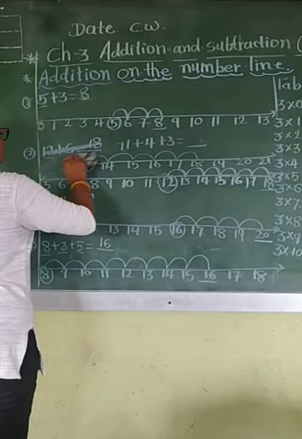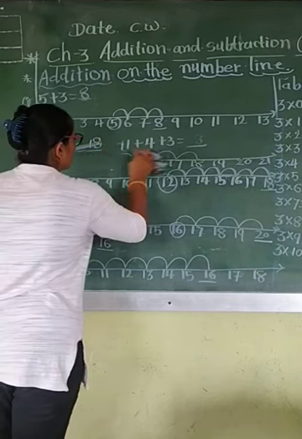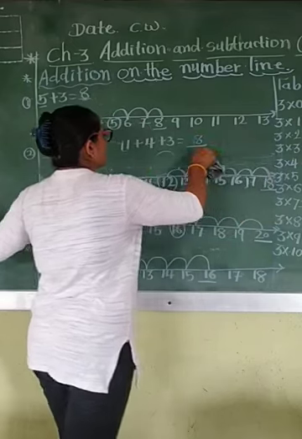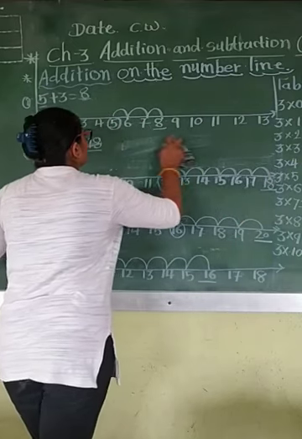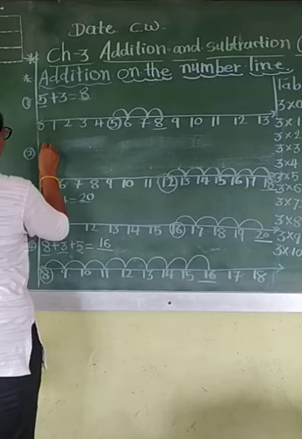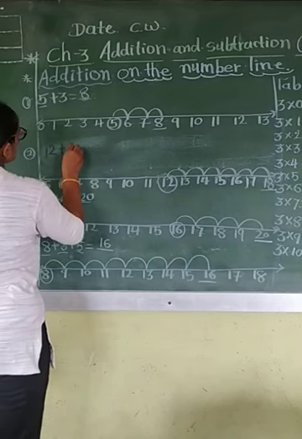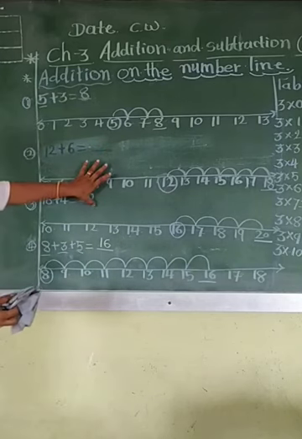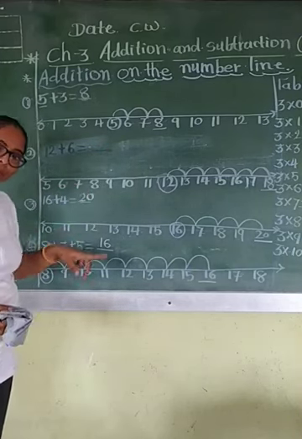Erase this because I will draw it again. Okay? So this one is your classwork. 12 plus 6 is equal to. Okay? This work you have to do where? In your notebook.